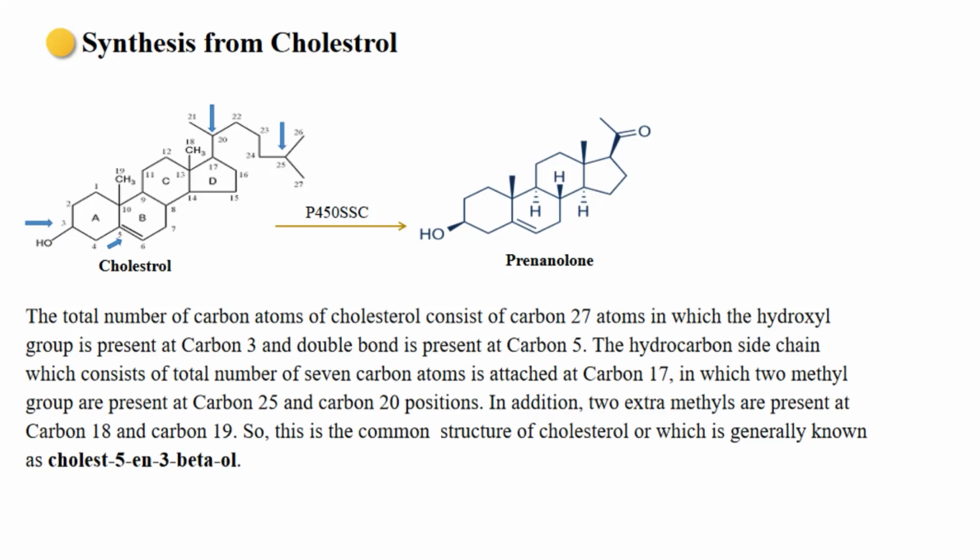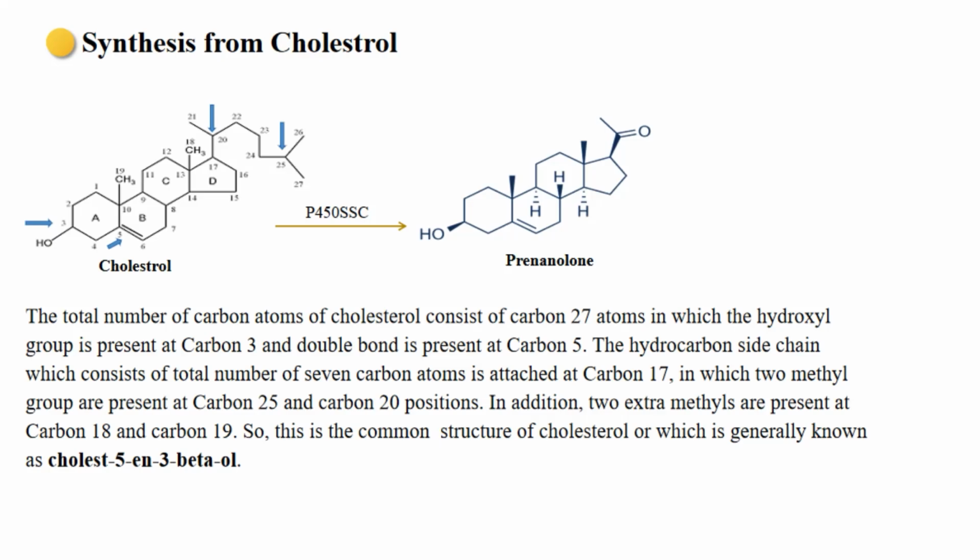The hydrocarbon side chain, which consists of 8 carbon atoms, is attached at carbon 17, in which two methyl groups are present at carbon 25 and carbon 20 positions. In addition, two extra methyls are present at carbon 18 and carbon 19. So, this is the common structure of cholesterol, which is generally known as cholest-5-en-3-beta-ol.